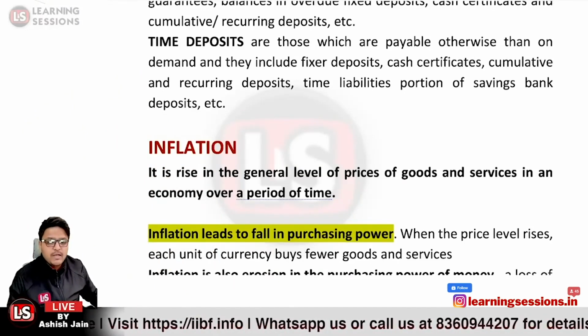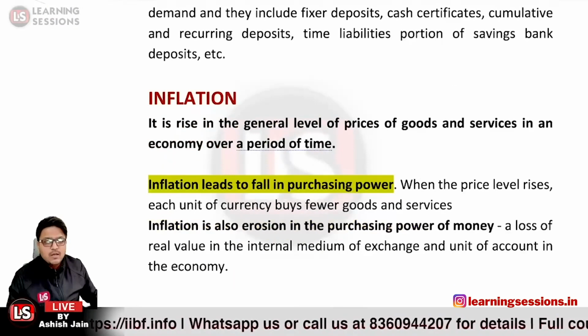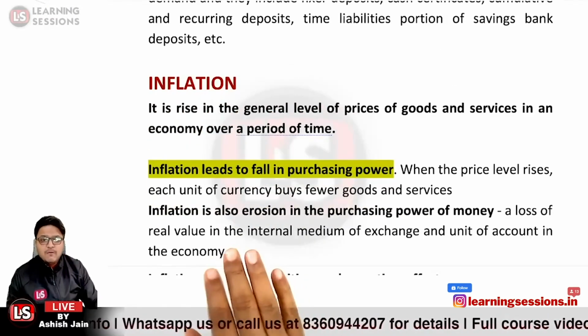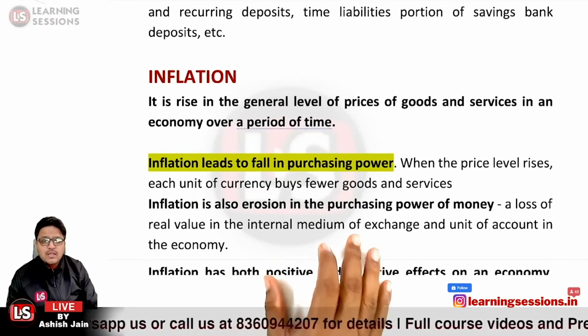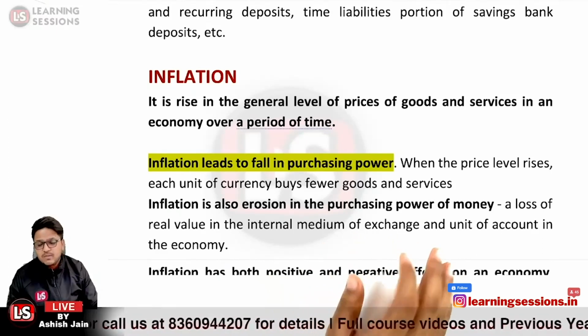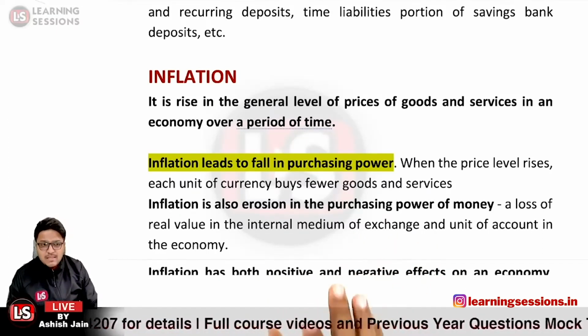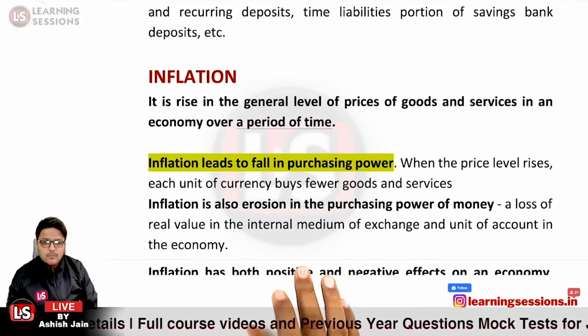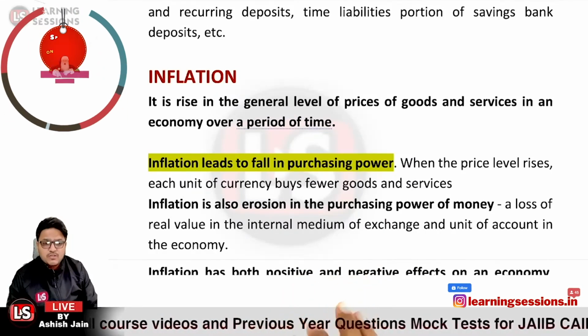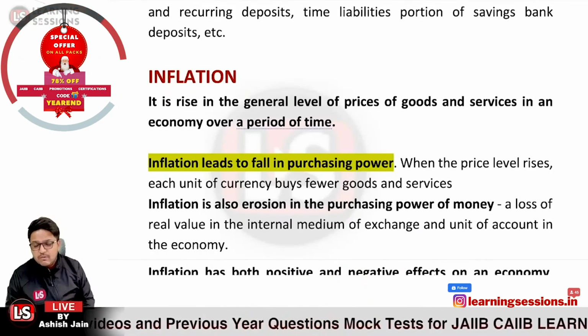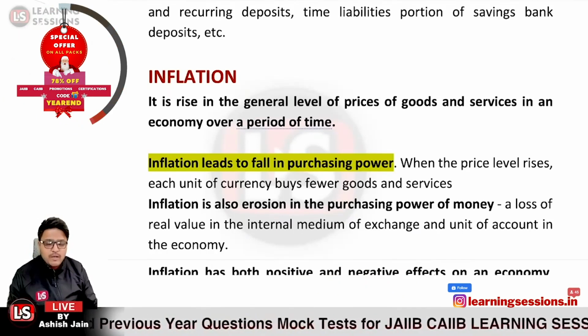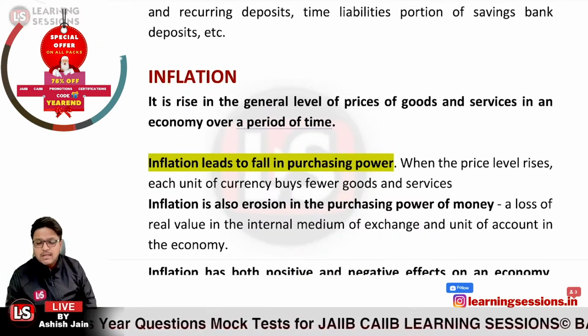That is, my purchasing power is now reduced. Secondly, inflation is also an erosion in the purchasing power of money, a loss of real value in the internal medium of exchange. Previously we were able to get more value out of it, but now we are getting less value out of it. That is basically due to what?